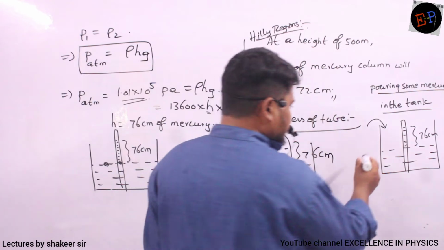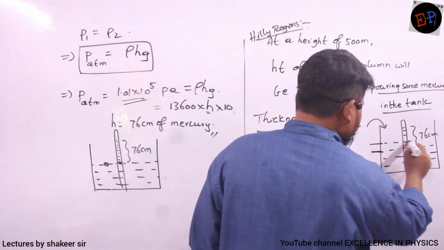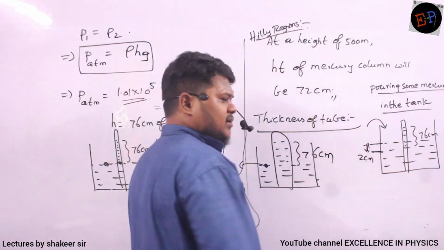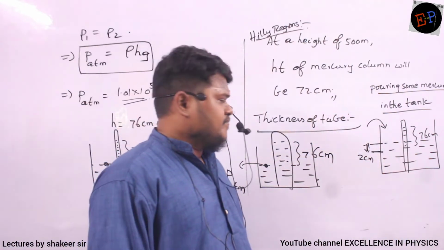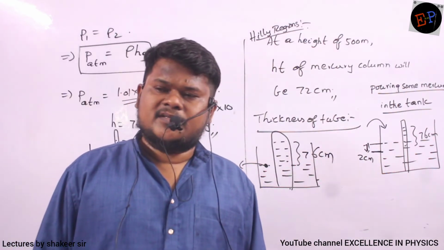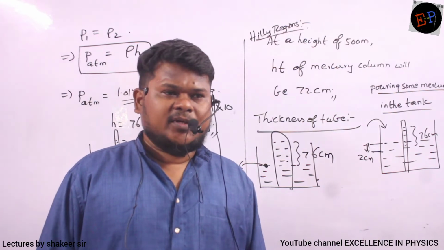So previously this was the height, no? By pouring some mercury, I am making the height up to here. So what is the increase in height? 2 centimeters of mercury I am adding. Now can you say what happens to the level of mercury inside the tube? Will it increase, decrease, or remain constant? Remains constant. Anybody?